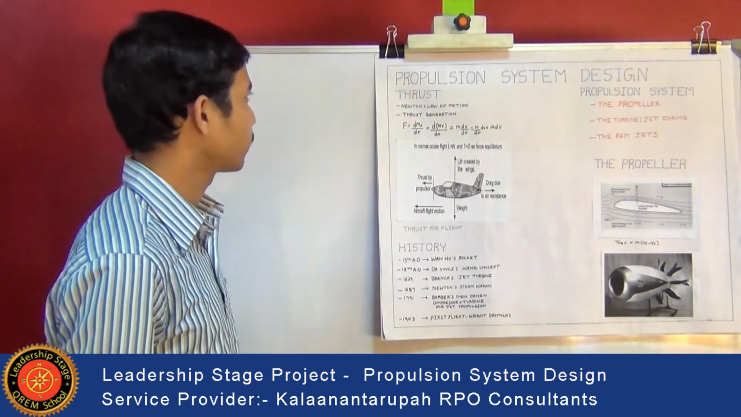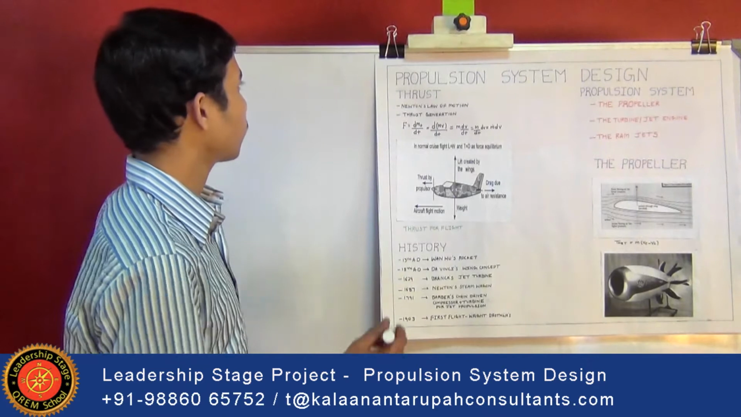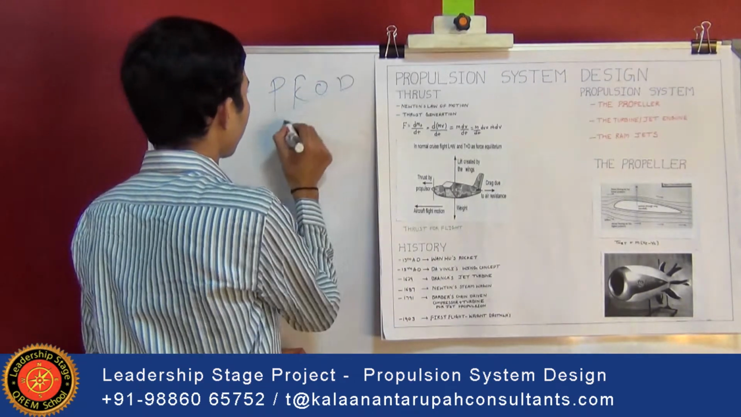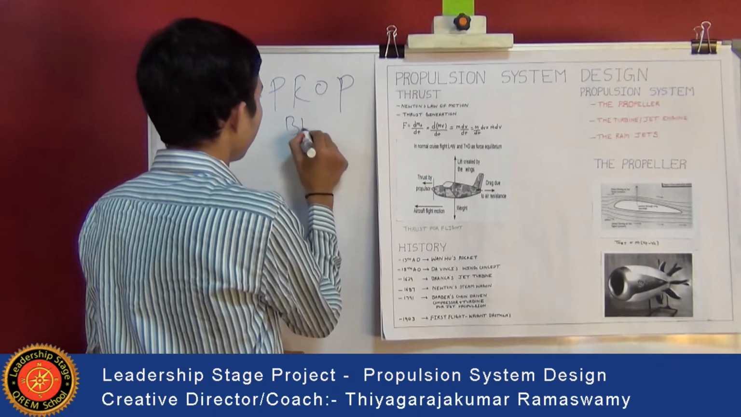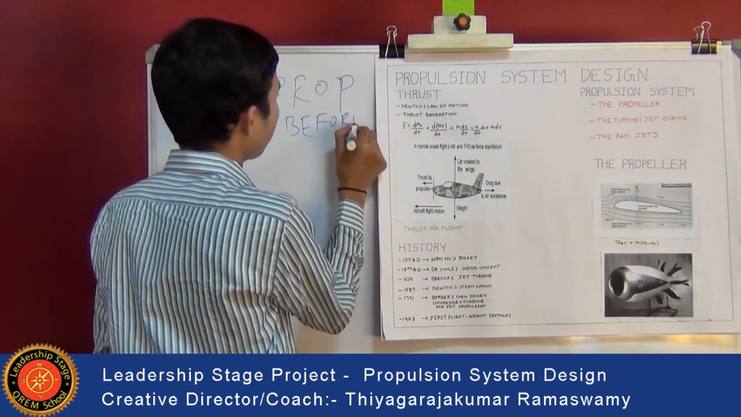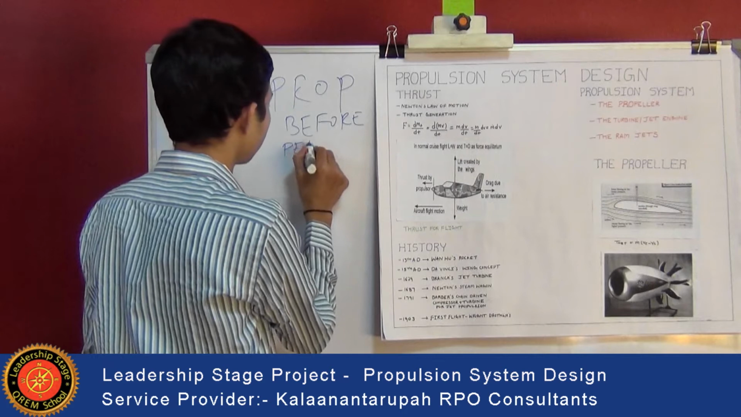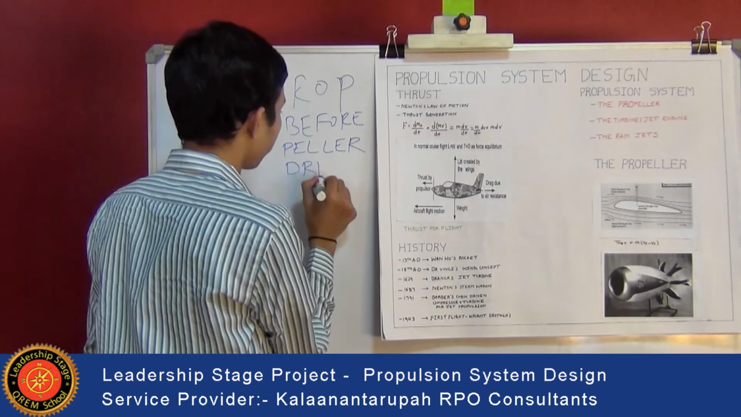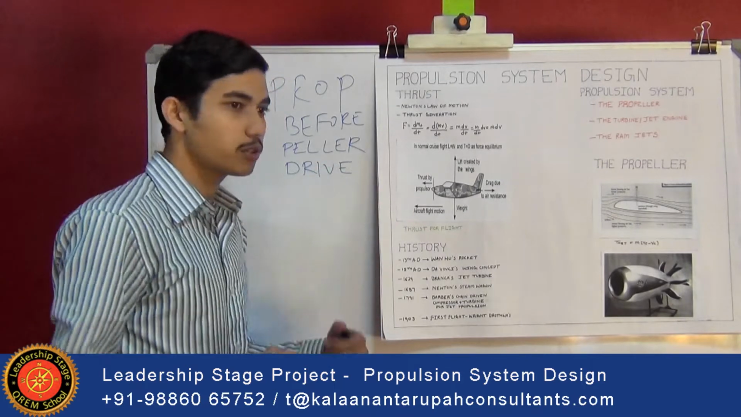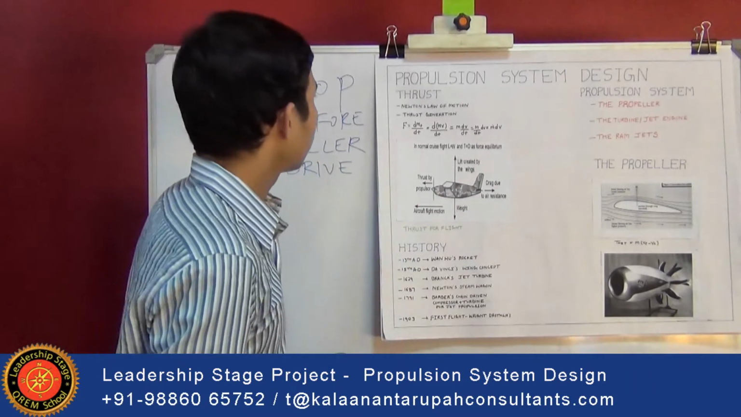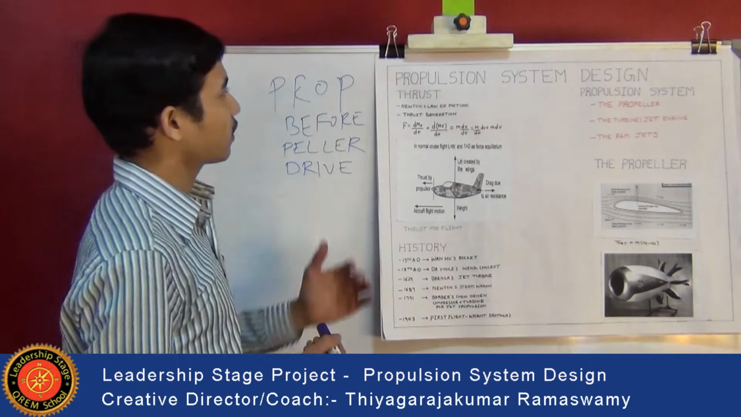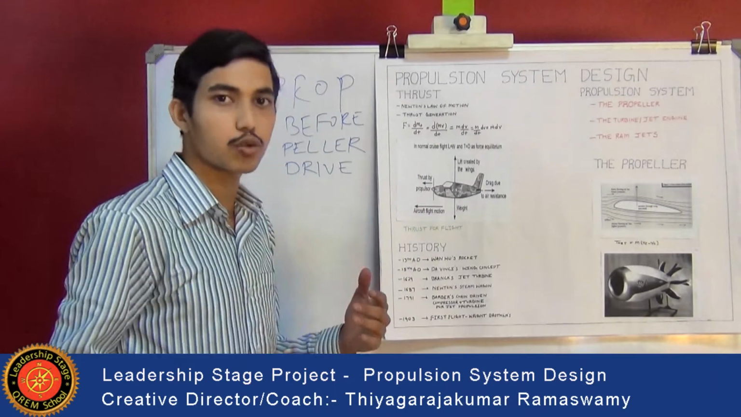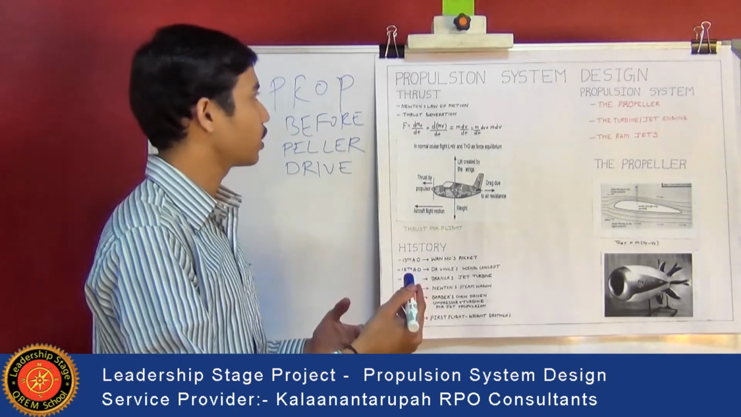First, what is propulsion? The word propulsion was derived from a Latin word which means before or forward. And propel is nothing but to drive. So propulsion is nothing but to drive an object or push forward an object. So what is meant by a propulsion system? A propulsion system is a mechanical system that produces thrust to drive or push forward an object.